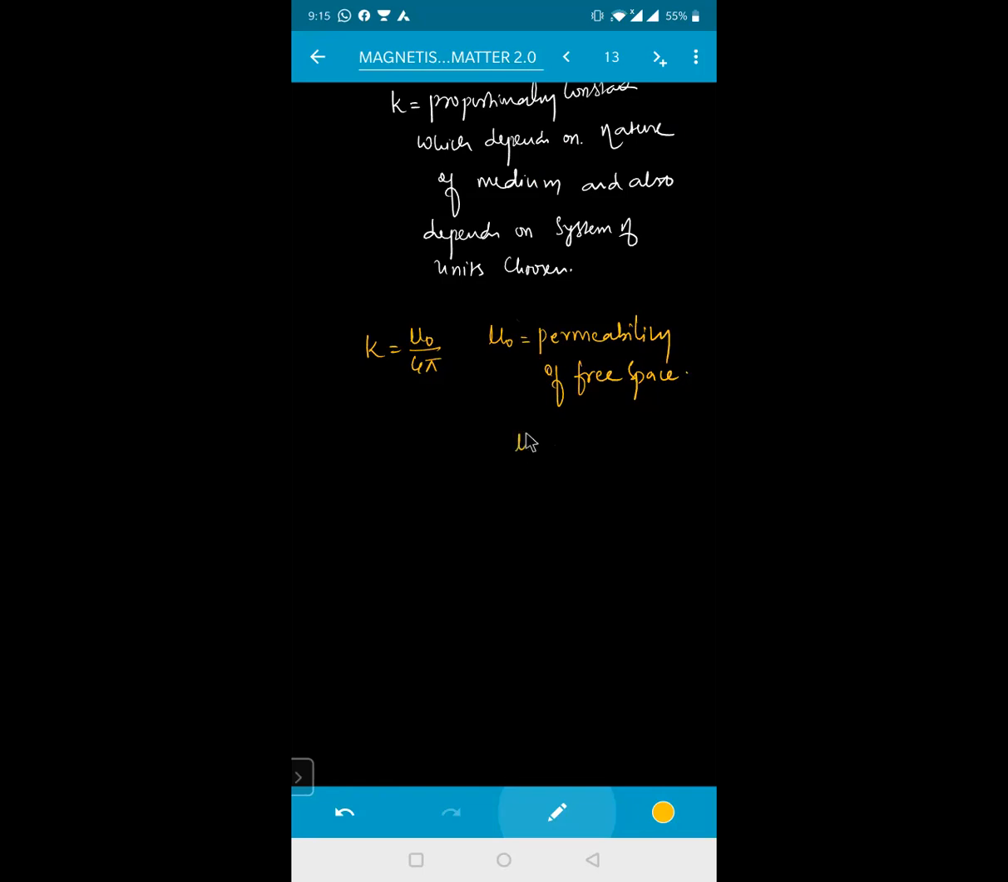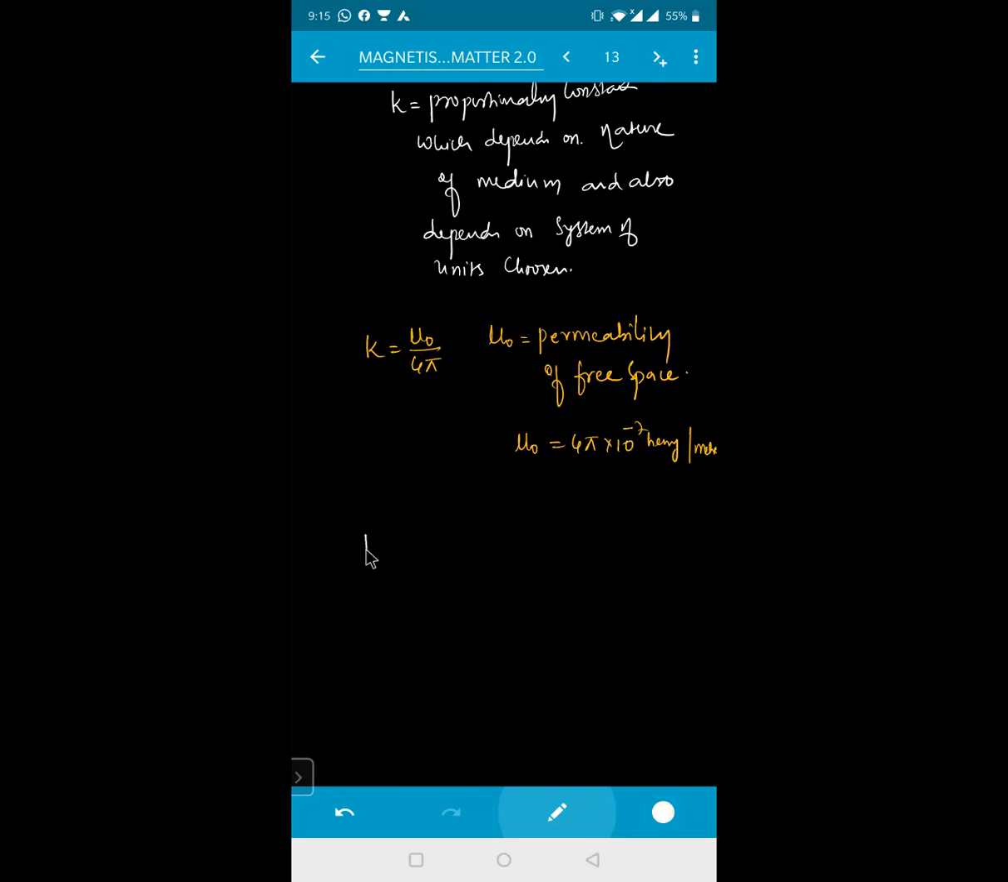The mu naught value is experimentally found to be 4 pi into 10 to the power of minus 7. Its unit, named after the scientist, is Henry per meter. Is it clear? Yes, sir. So mu naught value is how much? 4 pi into 10 to the power of minus 7. So therefore now what will the force be, beta?